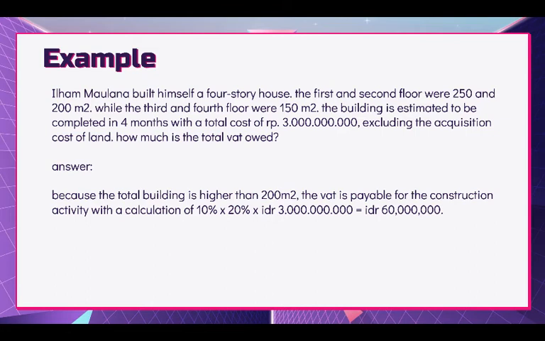The answer is, because the total building area is larger than 200 square meters, the VAT is payable for the construction activity with a calculation of 10% multiplied by 20% and multiplied by 3 billion rupiahs. So the answer is 60 million rupiahs.